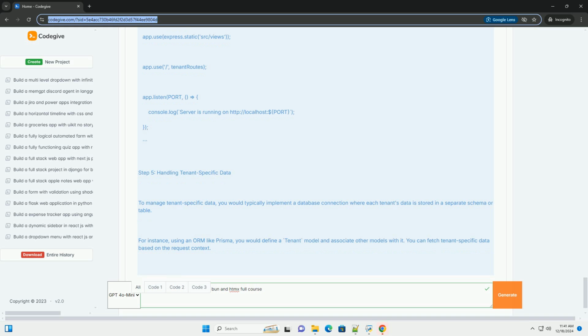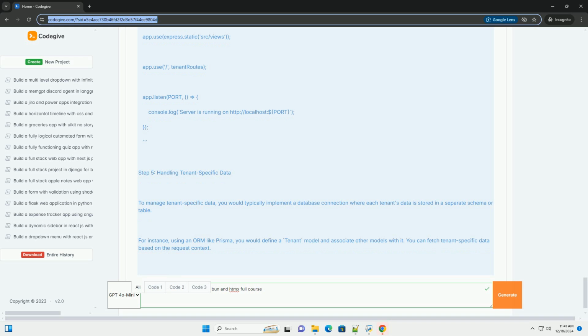// simple route to handle tenant requests. app.get('/:tenant', (req: Request, res: Response) => { const tenant = req.params.tenant; res.send(`Welcome to the ${tenant}`) }). app.listen(port, () => { console.log(`Server is running on http://localhost:${port}`) }). To run the server, Bash: bun run index.ts.